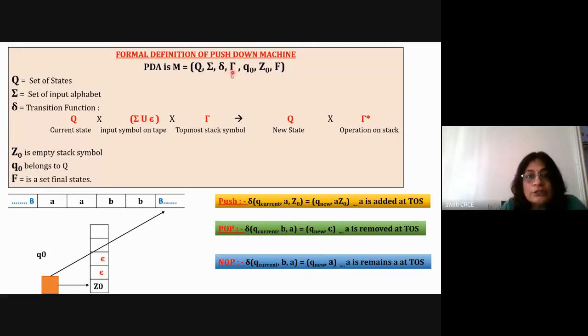Rho indicates the stack symbols. Rho and sigma may be the same or they may be different. Like you have double A double B on the input, but here you may keep on writing X and XYZ on the stack. So this is also possible. Rho is a set of symbols that you can write onto the stack. Q0 is the initial state, Z0 is the symbol to indicate the empty stack, and capital F is the set of final states.